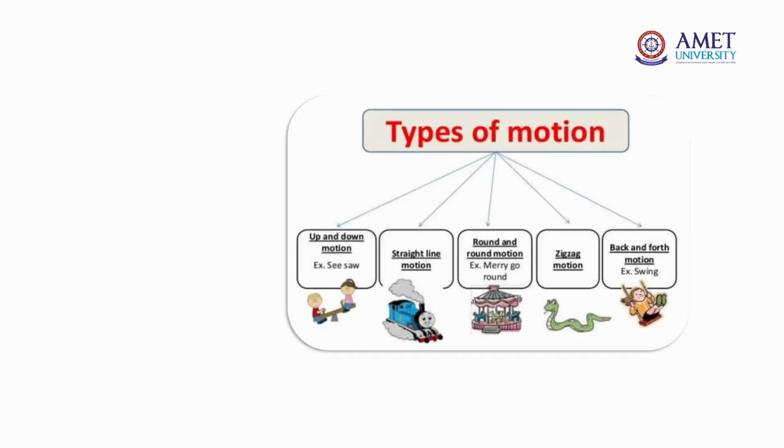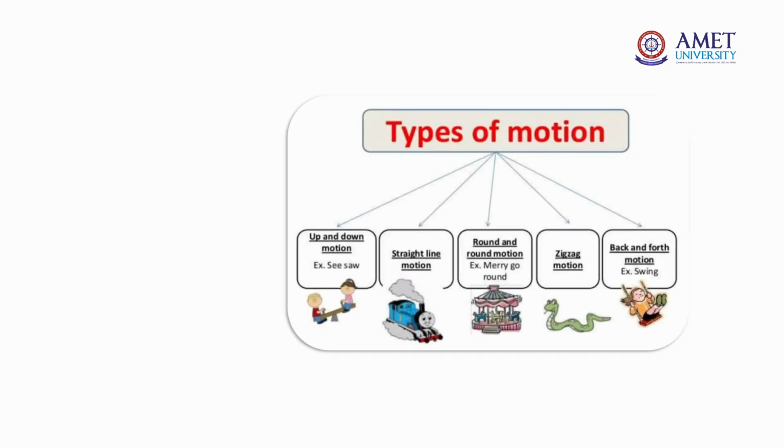Rectilinear means the object moves in a straight line. If the object moves in a curved path, that is called curvilinear motion, and it rotates on its own axis. A circular path is called circular motion. These are some other types of motions.